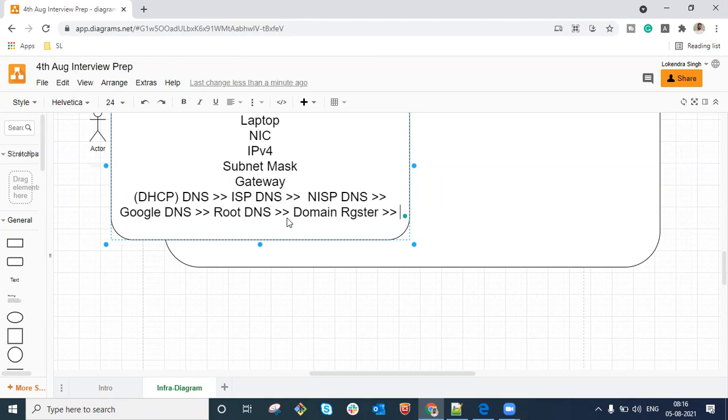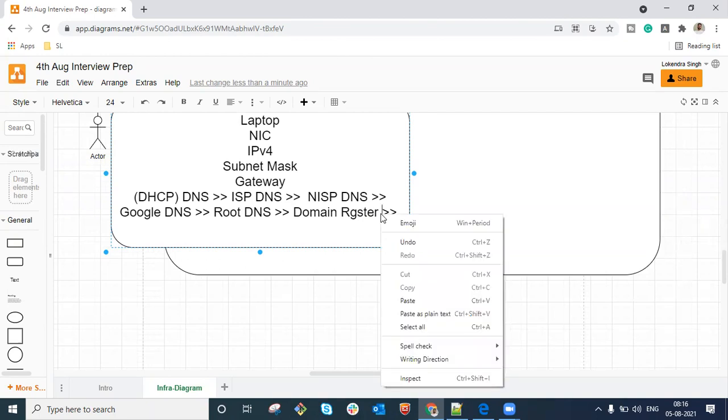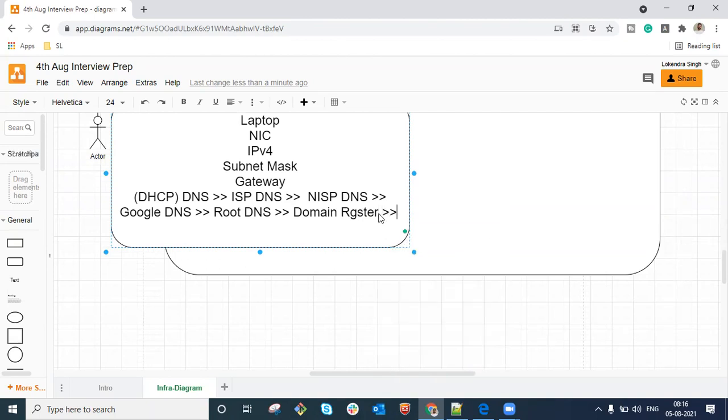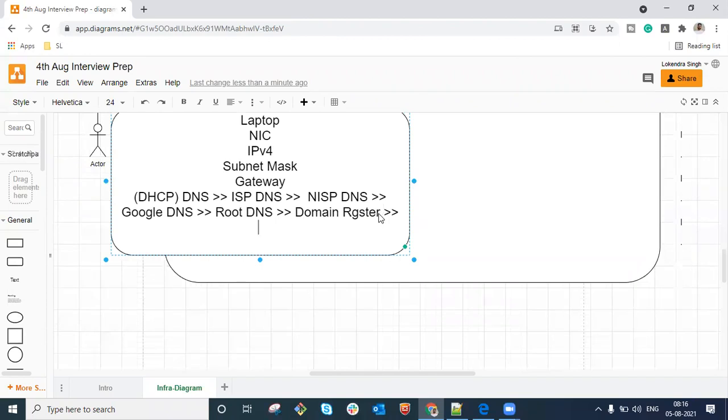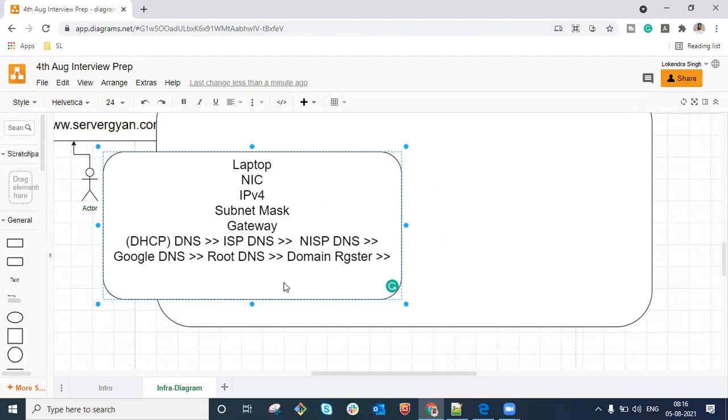So the root DNS server will let us know that the domain registrar is maybe godaddy.com. Now we will go to GoDaddy, and this particular domain registrar will let us know where the website is hosted. Now, if this is the first time we are trying to access servergyan.com in our browser, then the request will be redirected to our hosted DNS. There are websites, so that particular DNS server will be responsible to resolve our domain name's records.